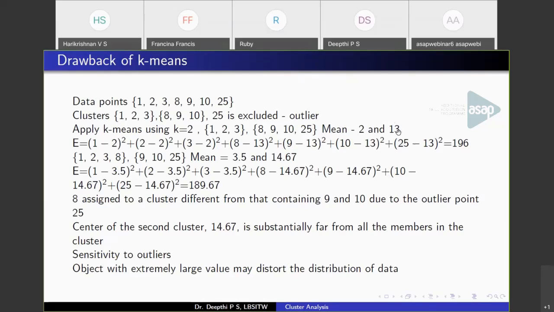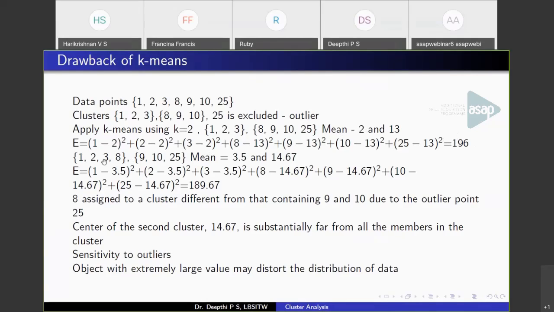you'll get the mean like this, 13. Okay, so now take the squared error, that is the distance of the data points in cluster 1 to mean 2, and the distance of data points in this cluster to mean 13. So (1 minus 2) the whole square plus (2 minus 2) the whole square plus (8 minus 13) the whole square plus 9 and so on. You'll get a value like this, 196. So this is the sum of squared error if you have a partition like this.